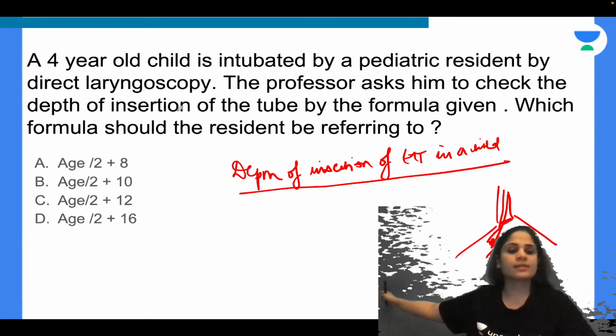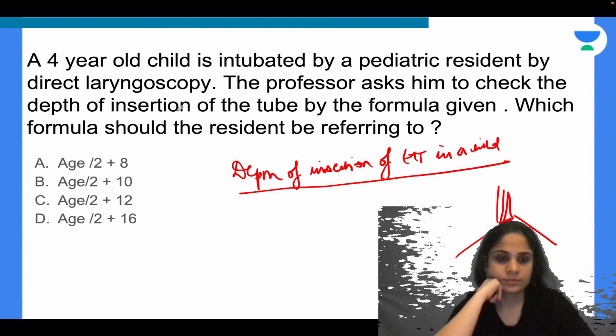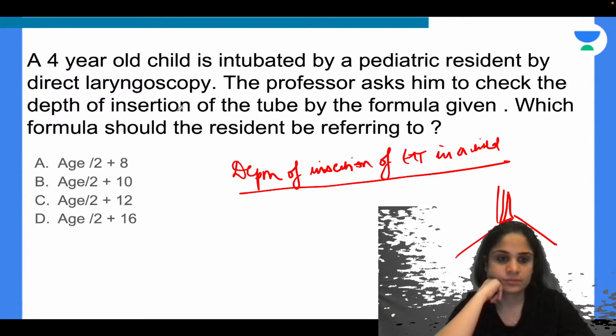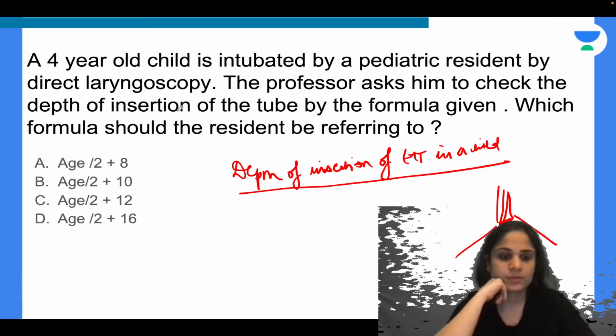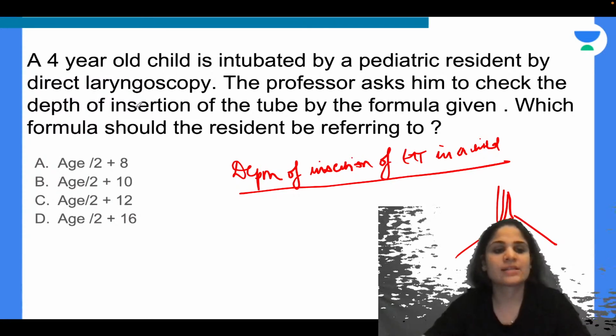Do we have any other answers? C. Alright, so we have everyone, A, B, C, D, all answers are there.